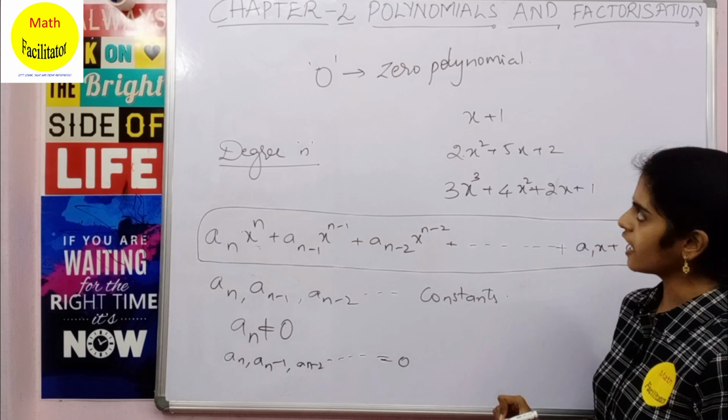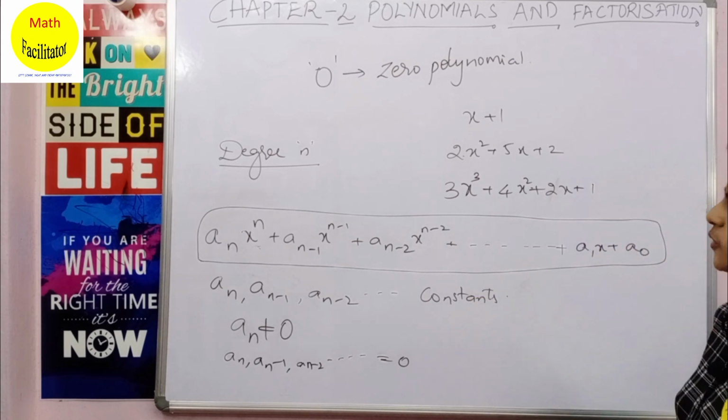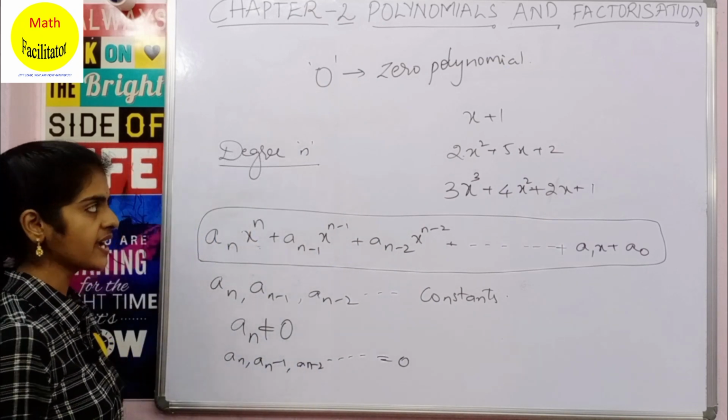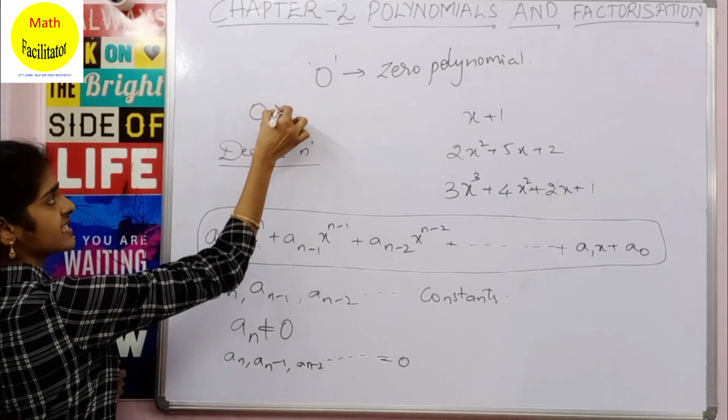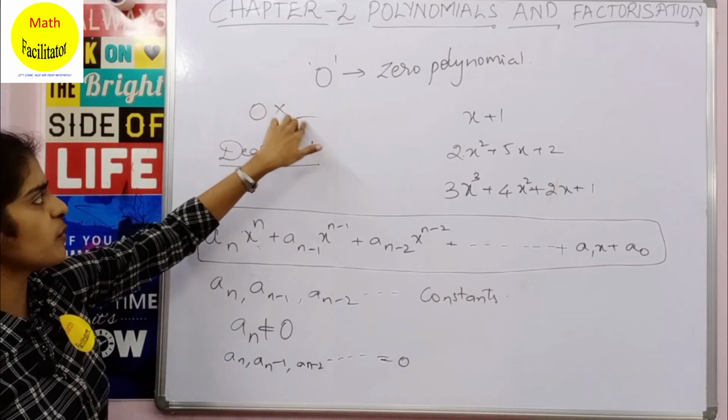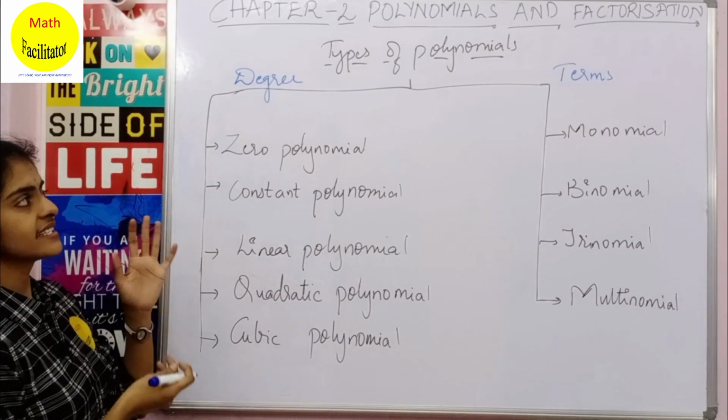Clear? And now let me ask you another question. What is the degree of 0 polynomial? It is undefined. Why? Because 0 you cannot express as a product of any variable. Yes, it is meaningless. So the degree of 0 polynomial is undefined. Clear? Moving on to the next topic, types of polynomials.